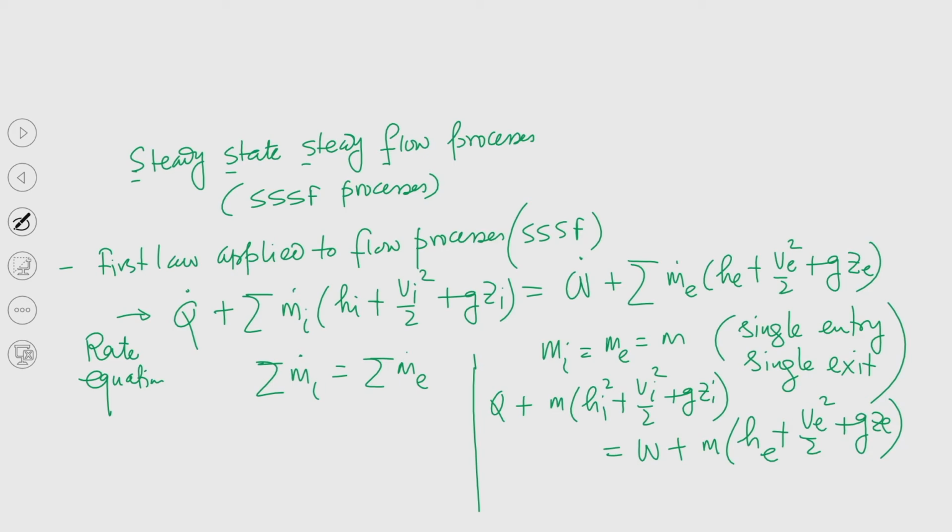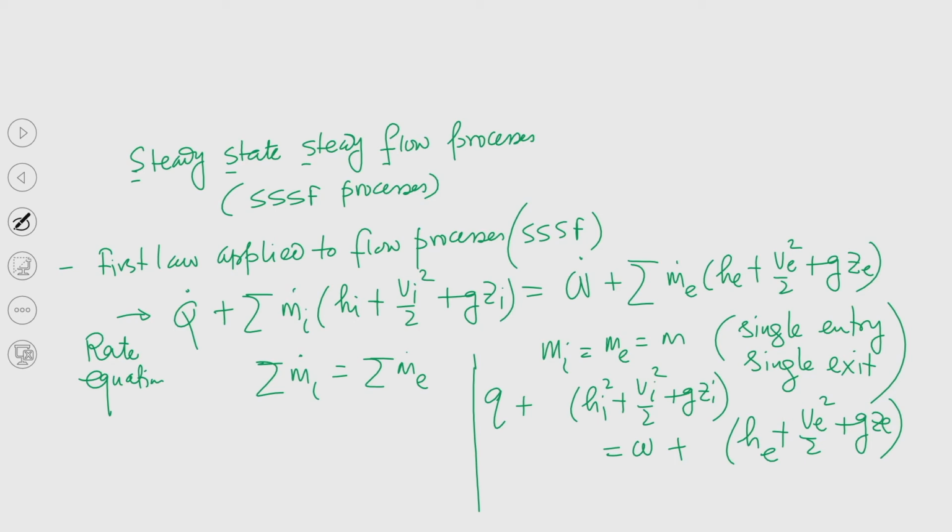We can also write one step further. What we can do is take this m and write this in the specific form. So I can write small q and small w. Understood? So we are writing specific heat transfer in specific quantities.